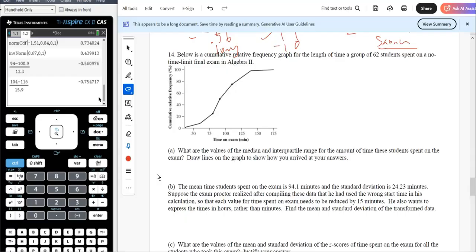Below is a cumulative relative frequency graph for the length of time a group of 62 students spend on a no time limit final exam in Algebra 2. Sounds like fun. What are the values for the median and the interquartile range? Okay, draw lines. Draw lines is important. So it does look like it's right about there. So median looks like about 90-ish.